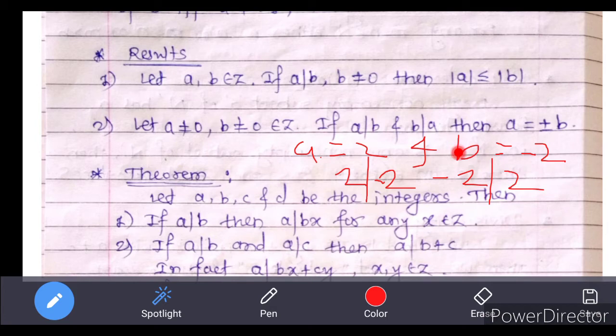So in general we say that if a divides b and b divides a, then a is equal to plus minus b, that is a is equal to b sometimes and a is equal to minus b also sometimes.